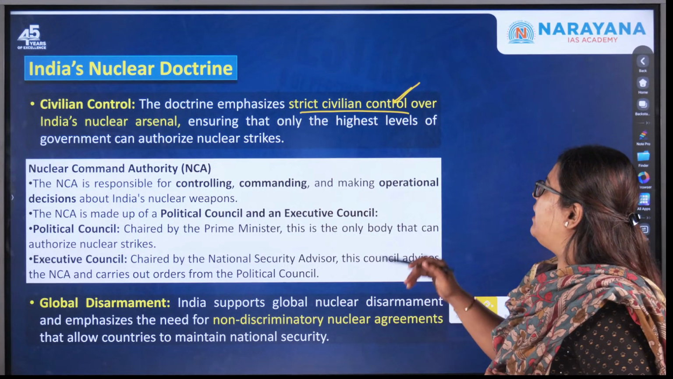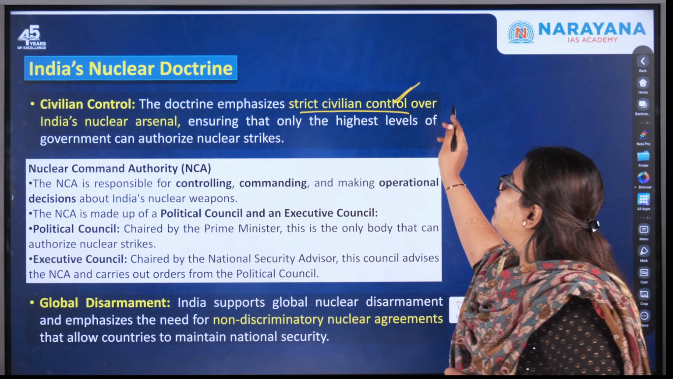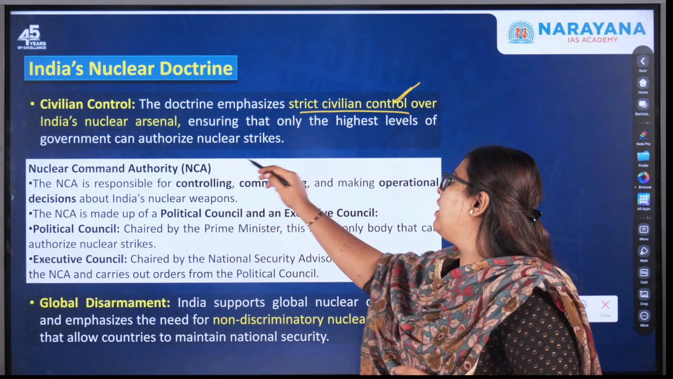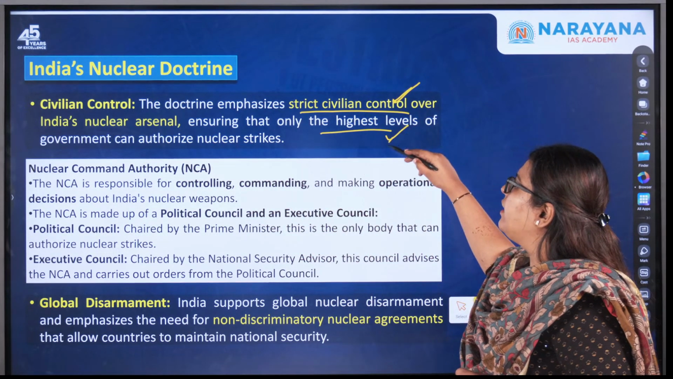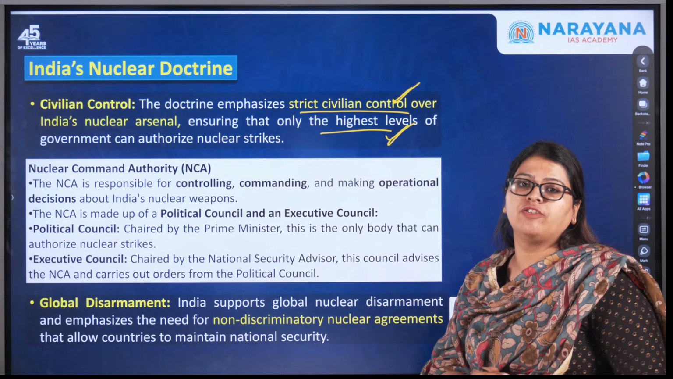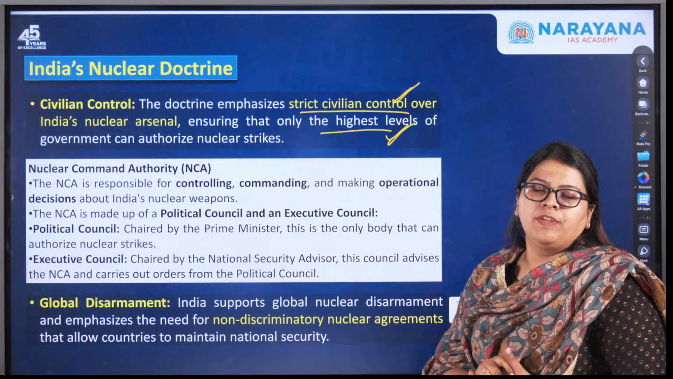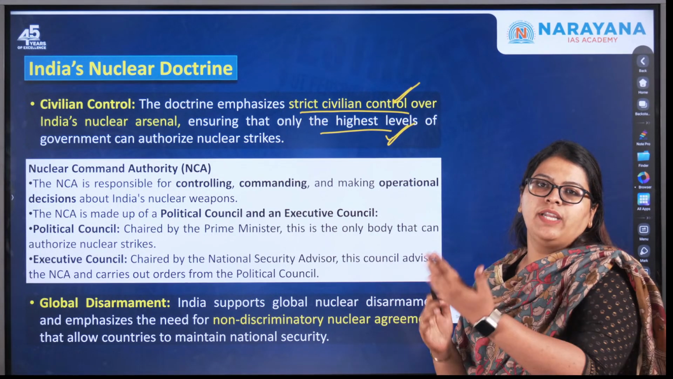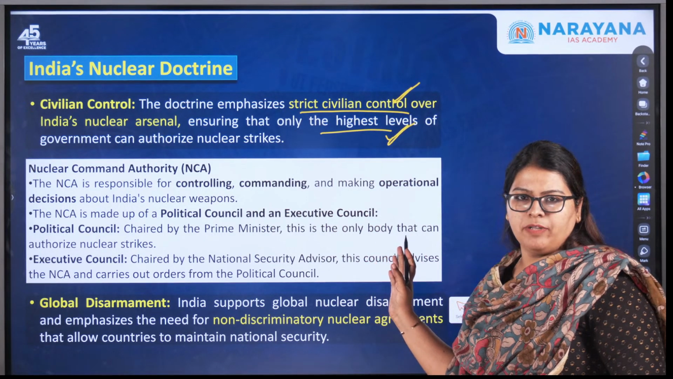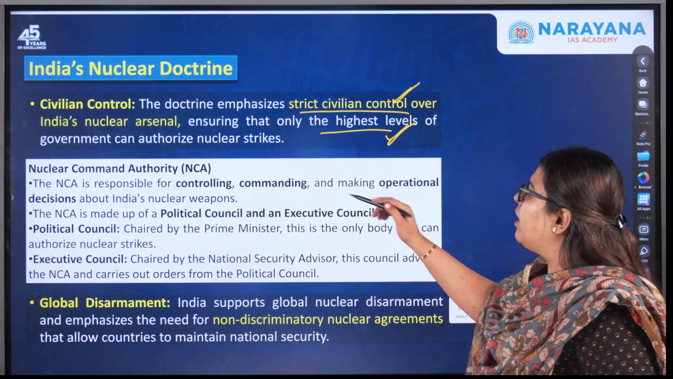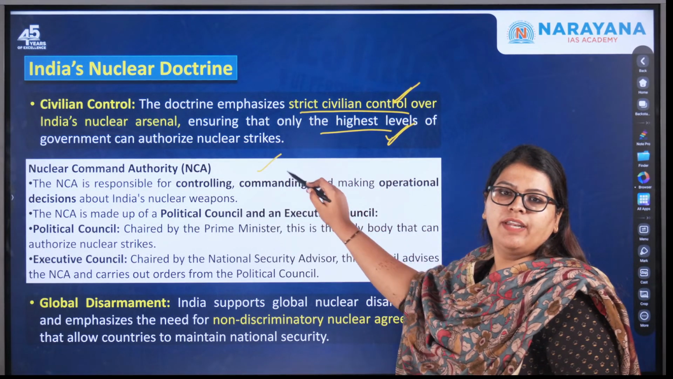The doctrine emphasizes strict civilian control over India's nuclear arsenal, ensuring that only the highest levels of government can authorize nuclear strikes. It is not in the hands of the army to just take the decision and retaliate using these nuclear weapons. So that is where this Nuclear Command Authority becomes very, very important.